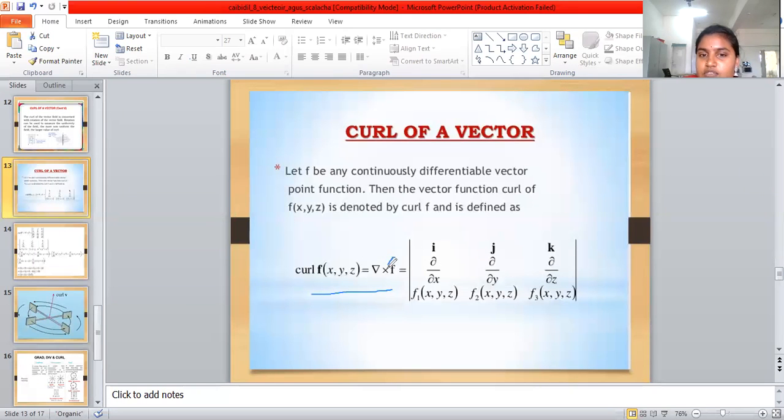Here F is a vector function, F = (F1(x, y, z), F2(x, y, z), F3(x, y, z)). When we calculate the curl, terms with the same unit vector vanish, and the j and k terms are handled similarly.